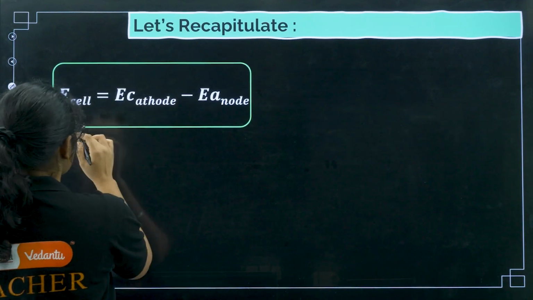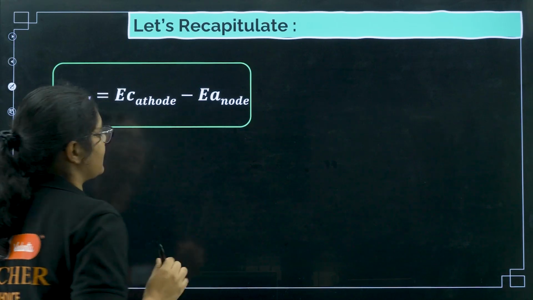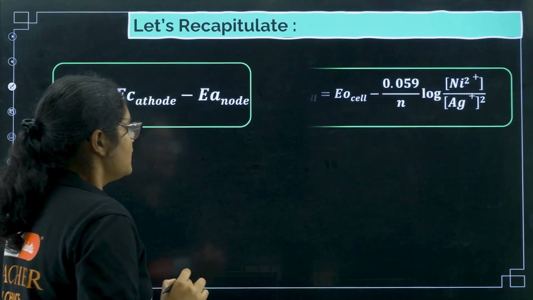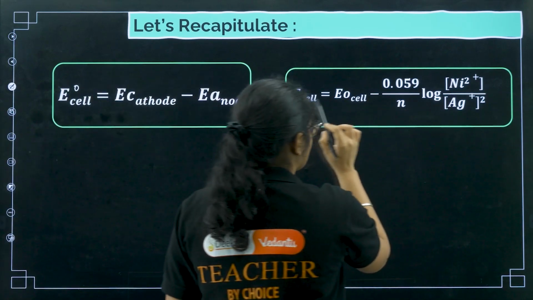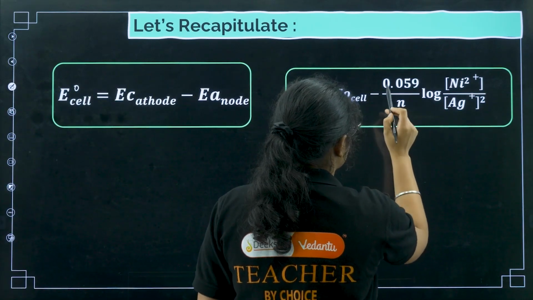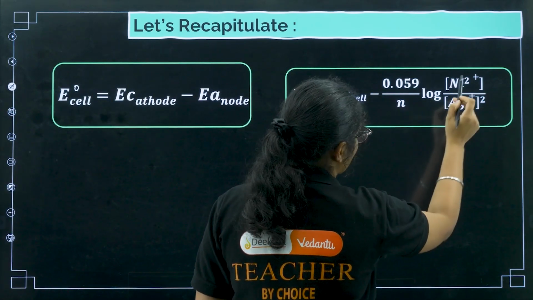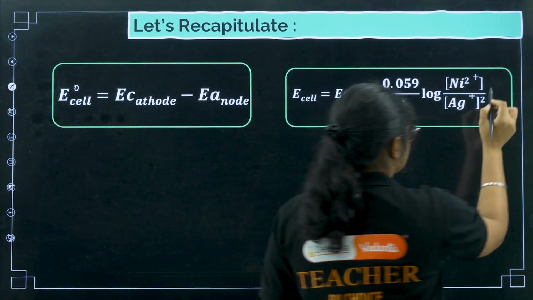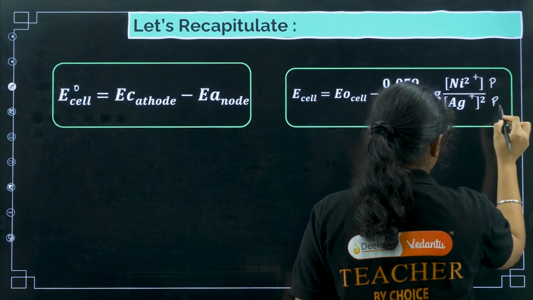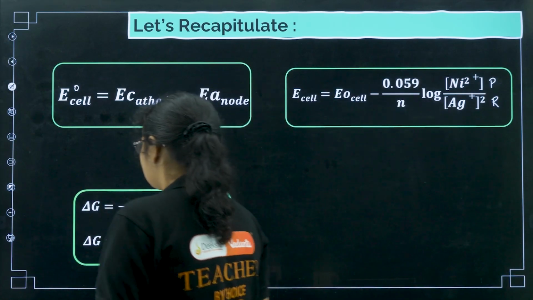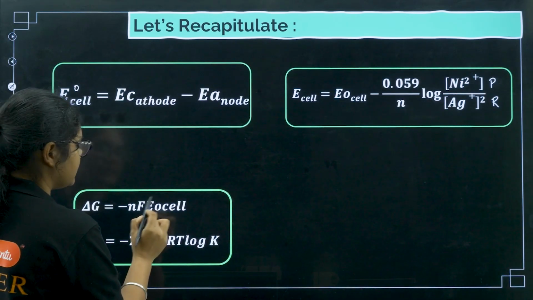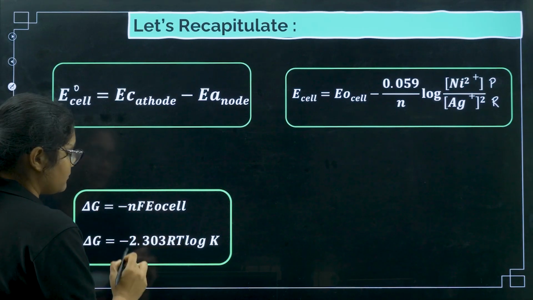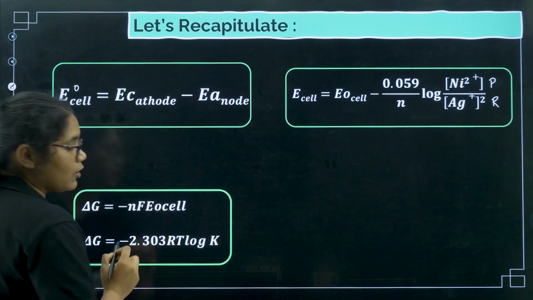E of the cell is equal to E of cathode minus E of anode. That is what we use to calculate E naught of a cell. Next, Nernst equation: E of the cell is equal to E naught of the cell minus 0.059 by n log of product concentration by reactant concentration. Please remember, this is always product by reactant. Next, delta G is equal to minus nF E naught of the cell. Delta G is equal to minus 2.303 RT log K.